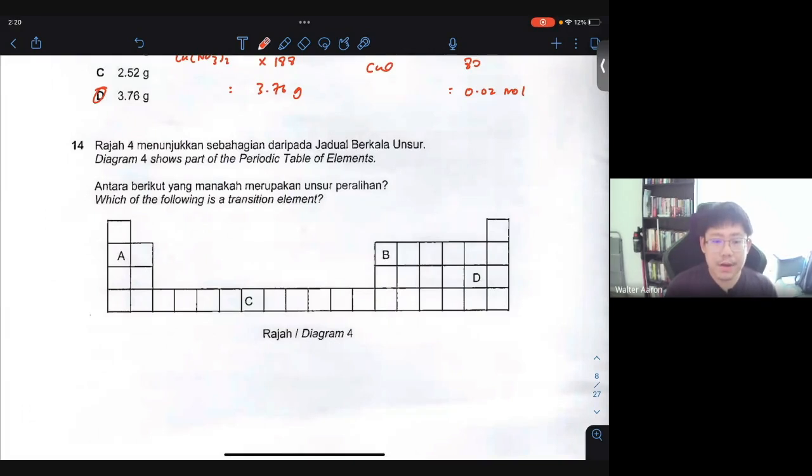14, diagram 4 shows part of the periodic table of elements. Which of the following is a transition element? So transition elements are located in the middle block over here, group 3 to 12, supposedly. So the best answer here is actually C.